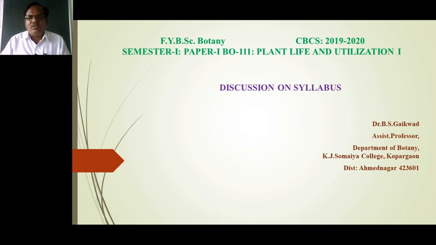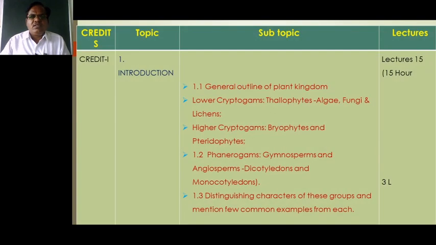So, this syllabus covers 2 credits. The first credit is of 15 lectures, that is 15 hours. In the first credit, the first chapter is Introduction. In this introduction, the first point is the general outline of the plant kingdom.